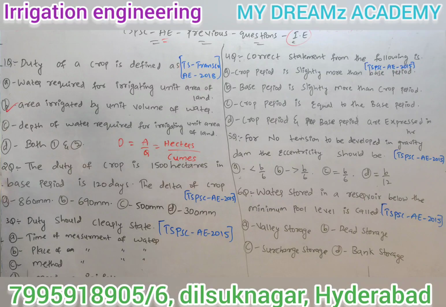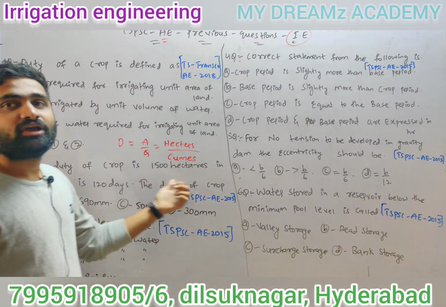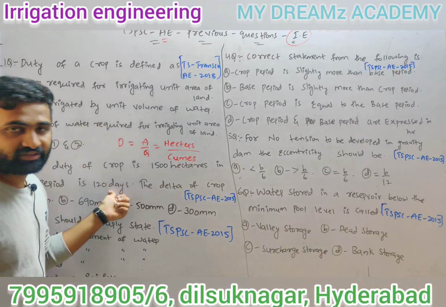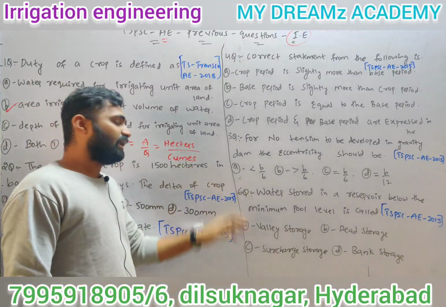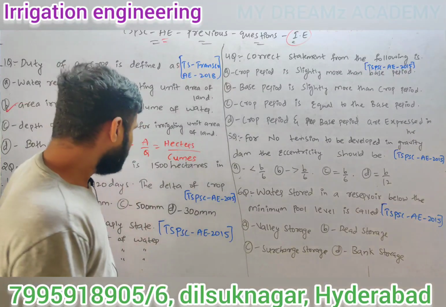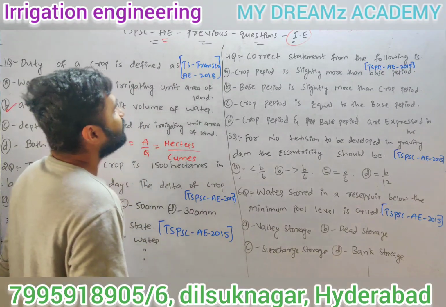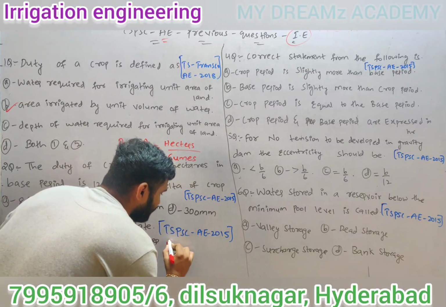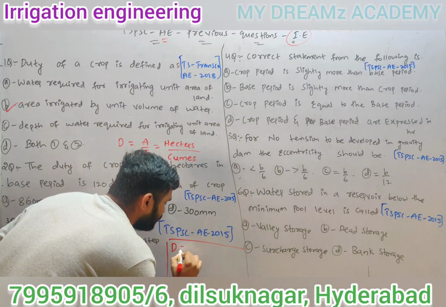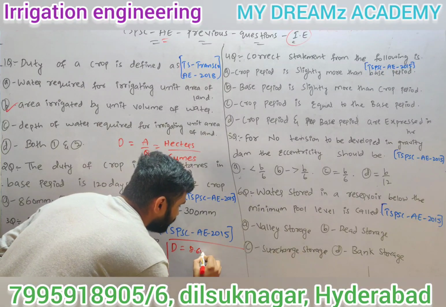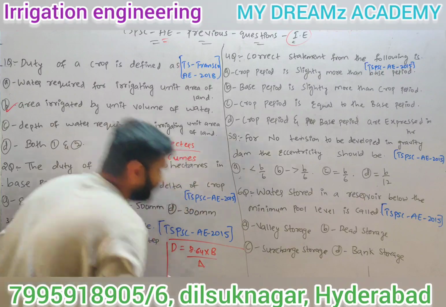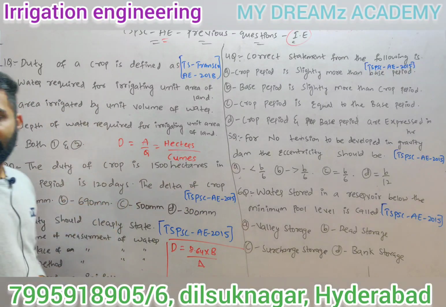So second question is, the duty of crop is 1500 hectares per cumec, and base period is 120 days. So what we have to find out here is delta. So we know the relation between duty, delta and base period. So what is that relation? Duty, delta, base period relation. We know duty D is equal to 8.64 into B by delta. So now here we have to find out delta.